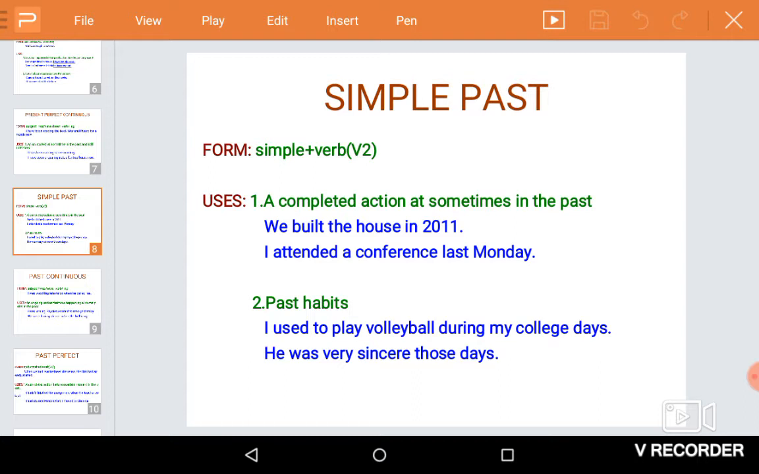We built the house in 2011. I attended a conference last Monday. In simple present tense, we mostly give time. Then to say past habits also, we use the simple past tense.